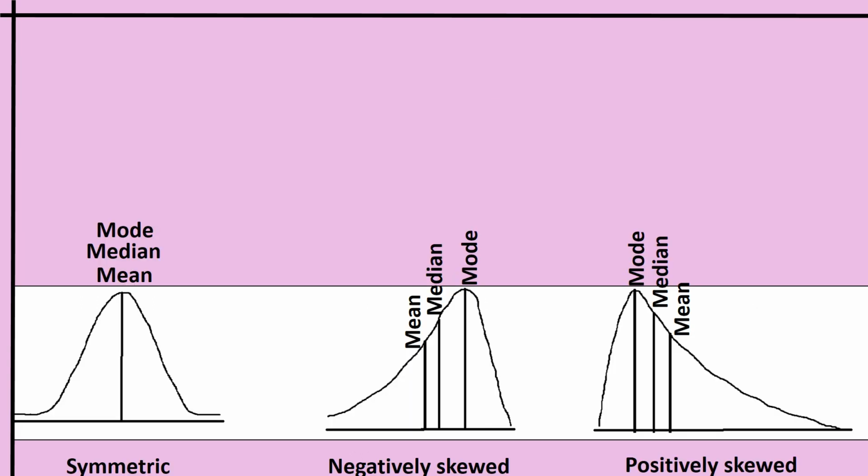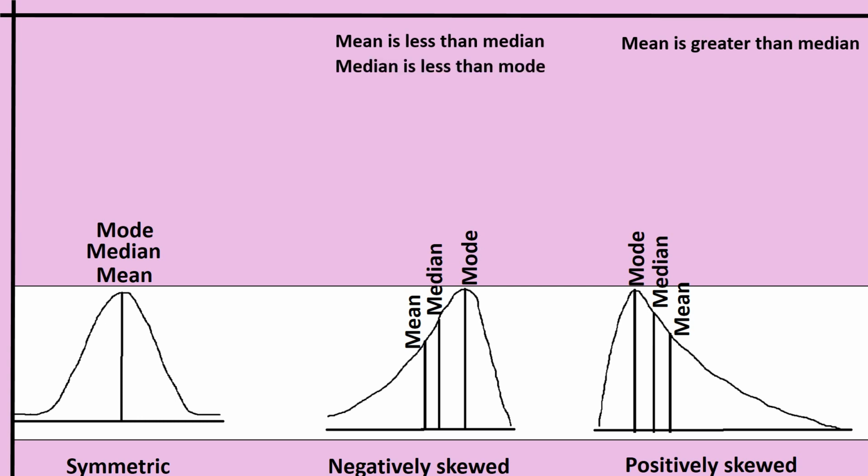Now let us see the difference between the negatively skewed and positively skewed distributions. In the case of a negatively skewed distribution, mean is less than median. And for a positively skewed distribution, mean is greater than median. Then in the case of a negatively skewed distribution, median is less than mode. But for a positively skewed one, median is greater than mode.